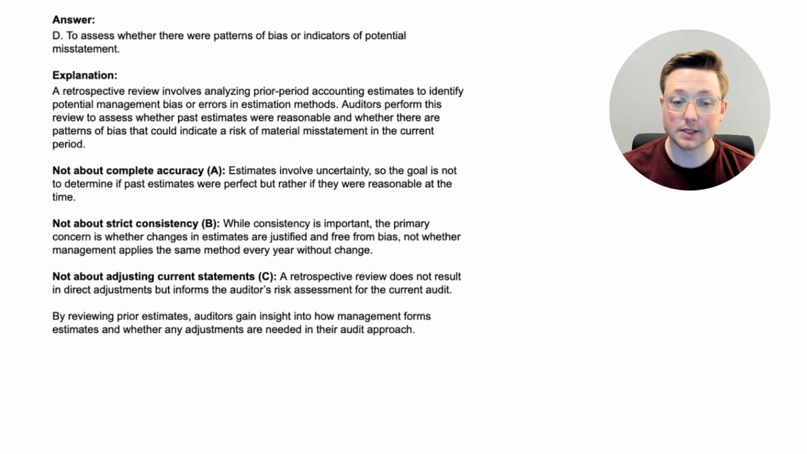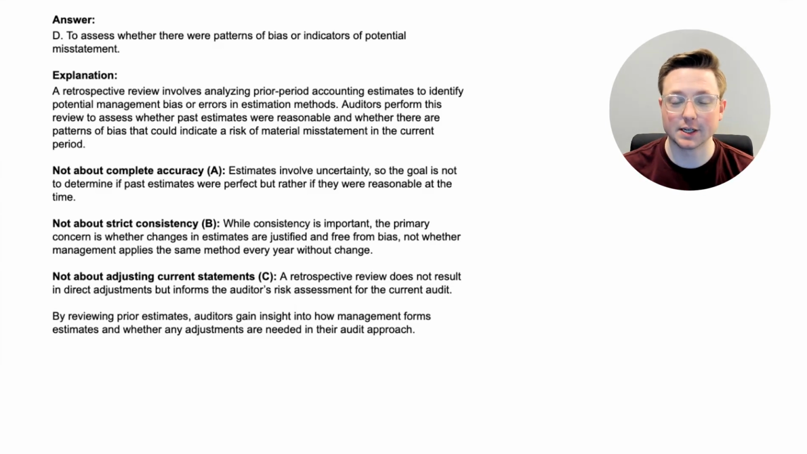And C was incorrect because it's not about adjusting current statements, and we've mentioned that before. A retrospective review does not result in direct adjustments, but informs the auditor's risk assessment for the current audit. Again, auditors are not going to make those adjustments based on prior year errors or even estimates in the current year, but it helps them for their risk assessment in the current audit. By reviewing prior estimates, auditors gain insight into how management forms estimates and whether any adjustments are needed in their audit approach. So this is something that auditors might do to try to understand the estimates and make sure that they understand it as best as possible so that they can have the most efficient audit possible.